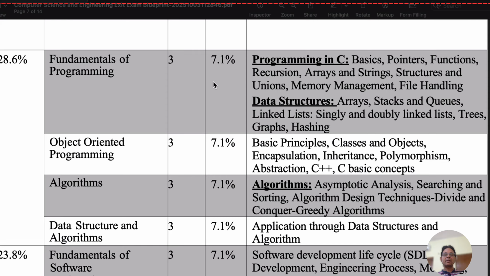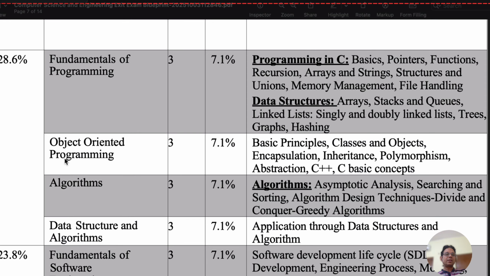This course has course content like: programming in C, basics, pointers, functions, recurrence, arrays, strings, structures, unions. So this basic understanding you need to learn. Then from this basic understanding, questions will be coming into the exit examination. Data structures can be array, stack, queues, linked list, doubly linked list, singly linked list, trees, graph, hashing. So this type of course, broad areas, it will cover in data structures.